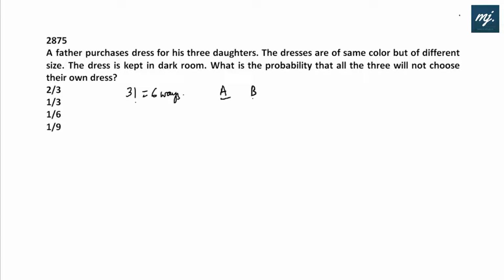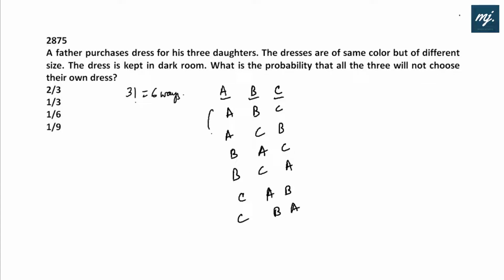Let the 3 daughters be A, B, C. Then how are they going to pick up their dresses? A, B, C, or A, C, B, B, A, C, B, C, A or C, A, B, C, B, A. Now out of these 6 cases, in how many cases did A select her own dress? Gone. A selected her own dress. B selected her own dress here. Gone. C selected her own dress here. Gone. Now we look at these 2 cases.